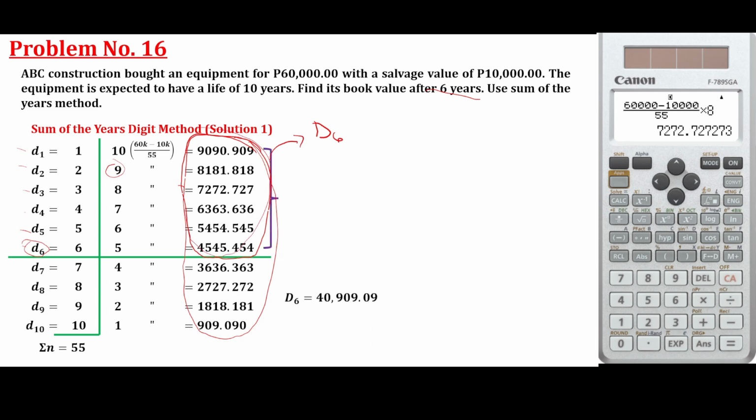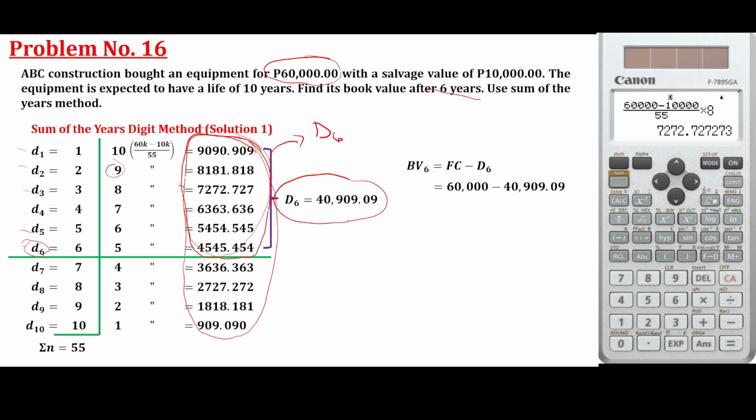Adding all of that, that is the depreciation at 6 years, 40,909.09. But the question here is the book value. So, this is the amount deducted from the original price of 60,000. So, what will be the value? 60,000 minus 40,909.09. The book value at 6 years is 19,090.91.